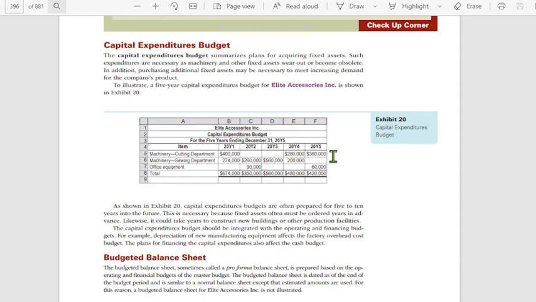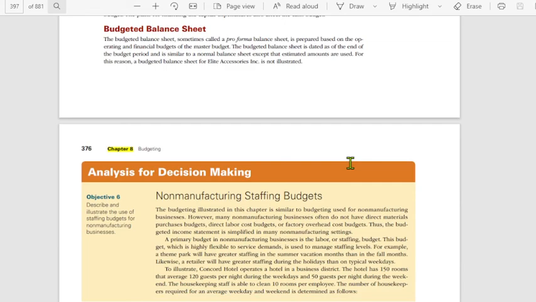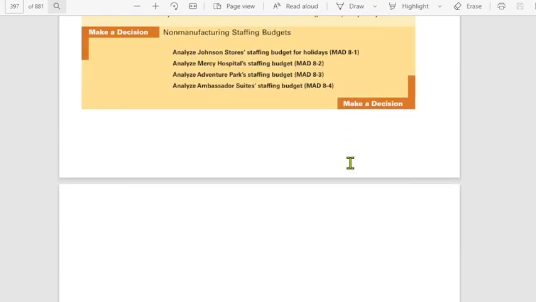yung mga malalaking items of machinery, dapat yan ay in-order in advance. So, dapat pinaplano mong mabuti yan. Hindi pwedeng masisira na siya next month ay ngayon ka palang nagpa-plan. Okay? So, kaya mahaba yung projections natin dyan. Normally yan ay 5 to 10 years into the future. I-identify mo lang naman yung costing requirements para dyan. And then, once okay ka na sa capital expenditure and cash budget, you will use it in projecting your balance sheet.